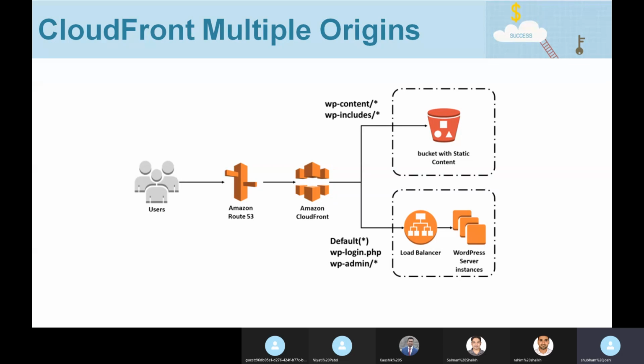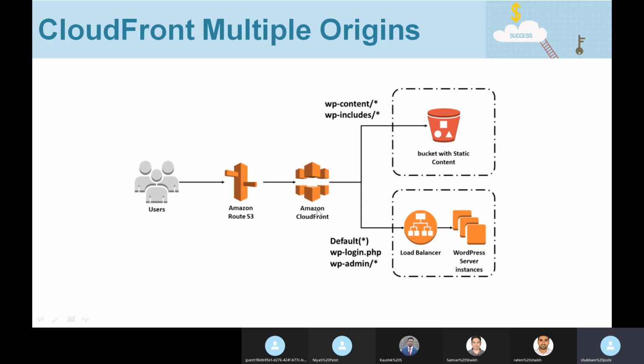origin server. So here what is happening is the user, via Route 53, is being directed to a CloudFront distribution. In the CloudFront distribution, we have set up a behavior. We have told it that if the viewer is requesting anything which is basically wp-content/*, then the origin is this S3 bucket and not the load balancer. So basically, whatever object is being requested should be served from the S3 bucket. What will happen is Amazon CloudFront will make a request to that S3 bucket, cache that object, and serve it to the end user.